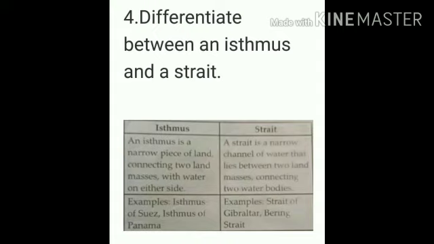Now, strait. A strait is a narrow channel of water that lies between two land masses. An isthmus has water bodies on either side, but a strait has two land masses on either side, connecting two water bodies.